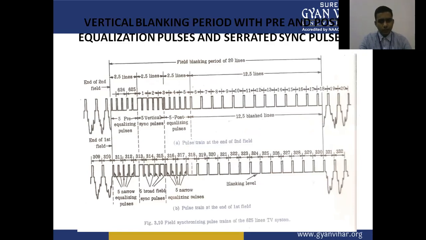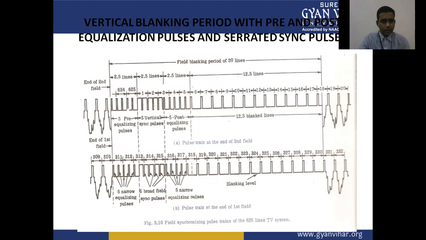Field synchronization pulse trains of the 625 lines TV system. How the field is scanned. Pulse train at the end of the second field. Field blanking period of 20 lines, and we have 12.5 blank lines.